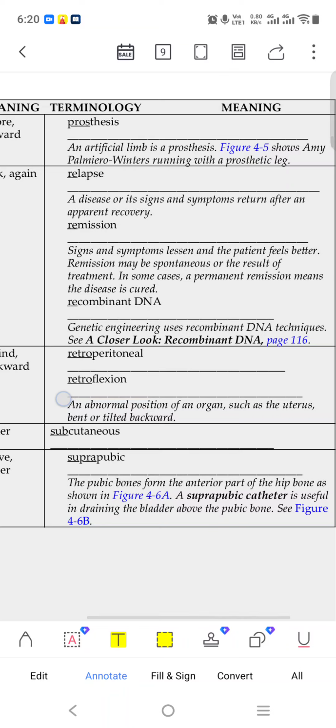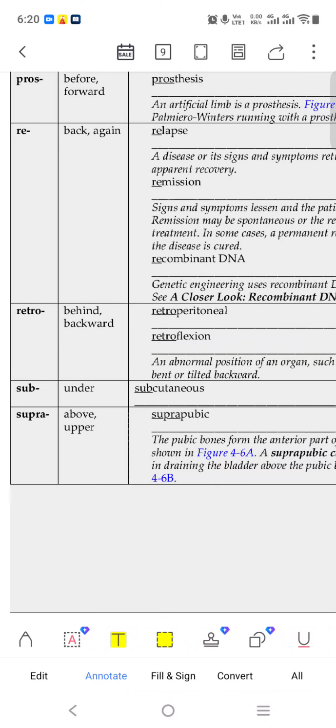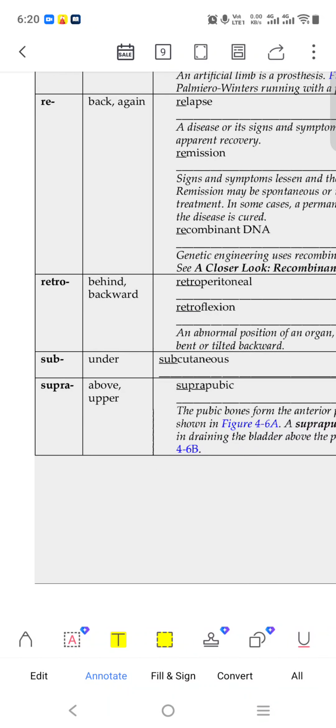The remission may be spontaneous or the result of treatment. In some cases, a permanent remission means the disease is cured. Cured means the disease is gone.